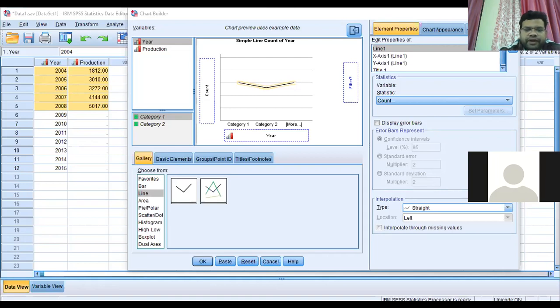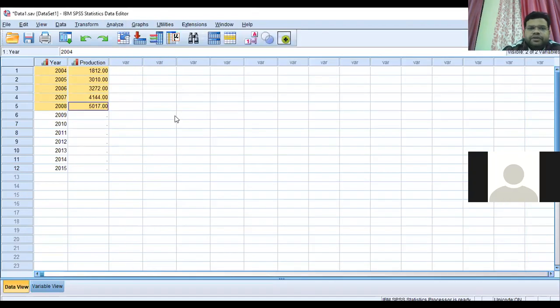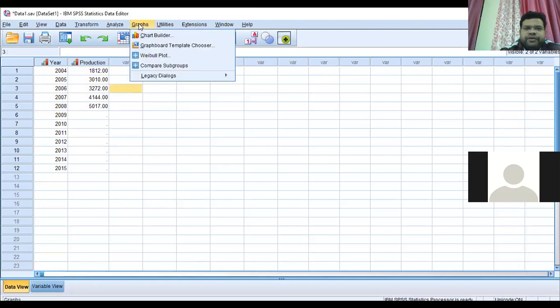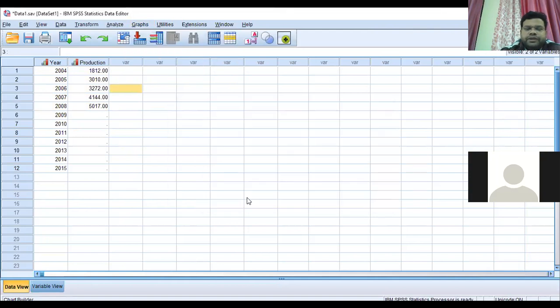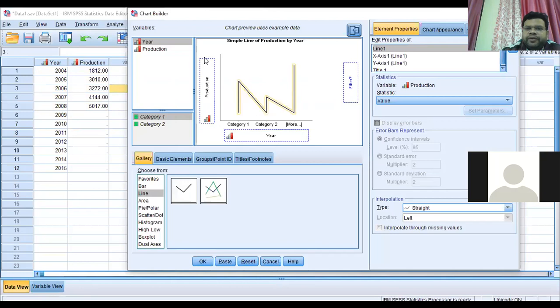Once again I will repeat the process. If you want to make the trend diagram, you go to Graph, then Chart Builder. After Chart Builder, you will get this dialog box.